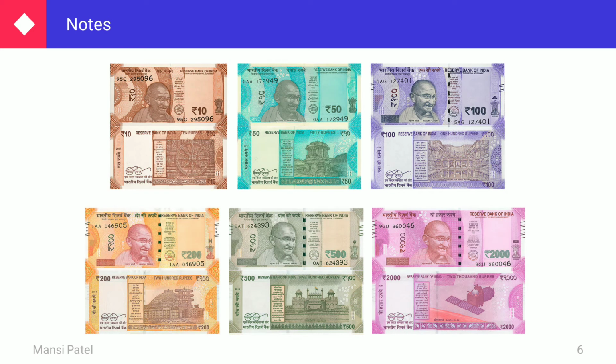You can see here the notes of rupees 10, 50, 100, 200, 500 and 2000. These are all notes of different denominations. And also here you can see the front side and back side of all these notes.